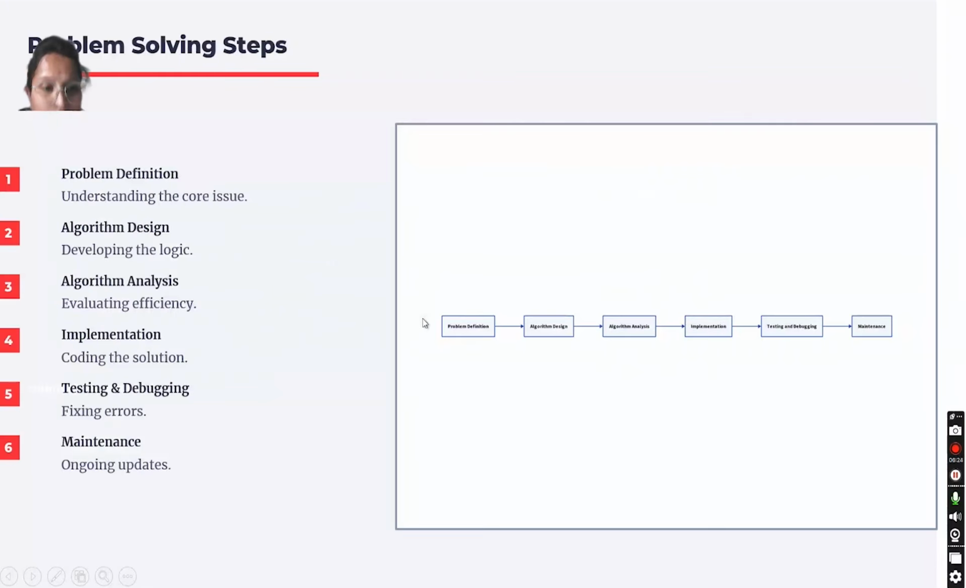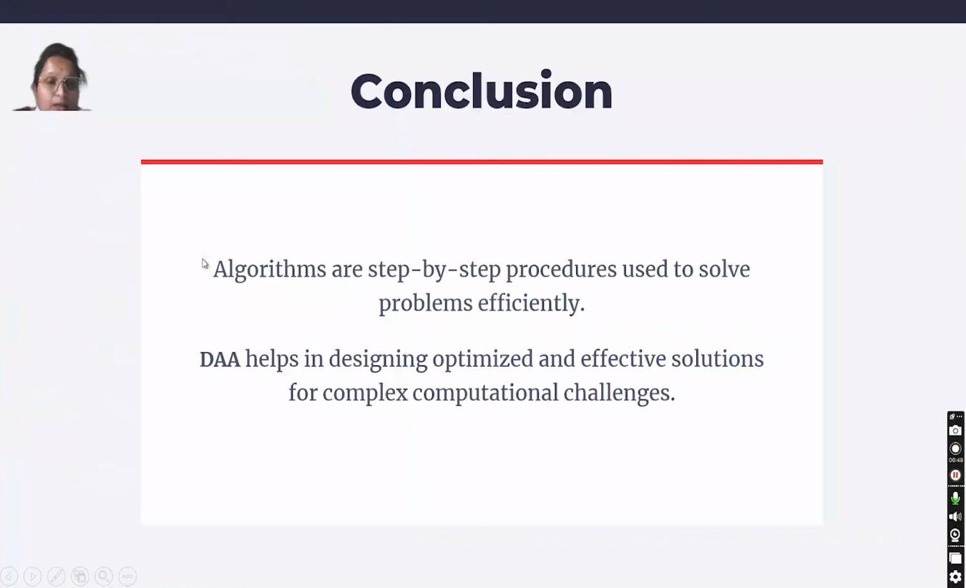After analyzing that algorithm, we will implement that, and implementation is nothing but coding the solution. After implementation, we will test and debug. If errors are found, we will fix that error, and it will go again for maintenance or update. This is all about the basics of algorithm, how to analyze the algorithm, characteristics of the algorithm, and how to solve a problem in algorithm. In conclusion, algorithms are step by step procedures used to solve a problem effectively. They help in designing and optimizing effective solutions for complex computational challenges. Thank you.